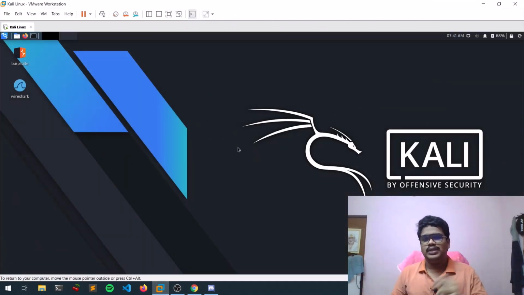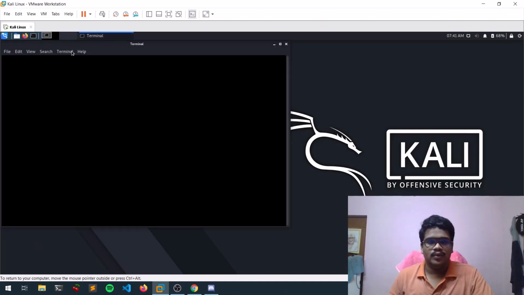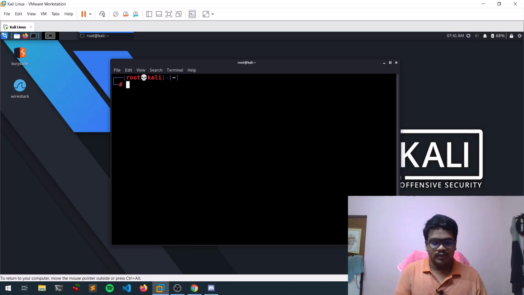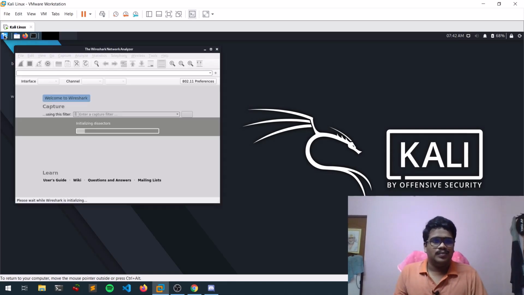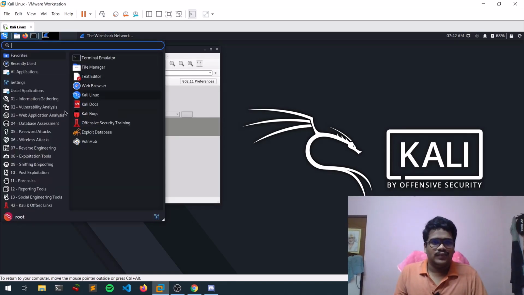So I'll be demonstrating this over my Kali Linux guys. So this is my Kali Linux, and this is my Wireshark. I'm the root user by default, so I don't need any extra privileges. But if you are not root, you can simply run it with sudo Wireshark. Since I'm already root, I'll be going like this. You can double click on this, or you can simply click on this icon, and you can search for Wireshark and try to get it open.